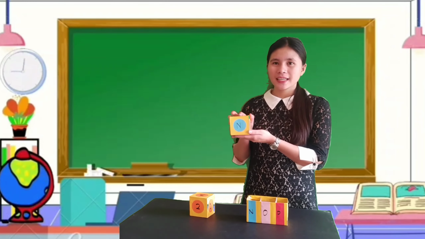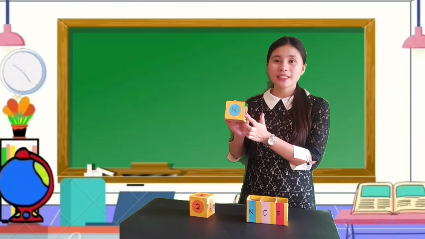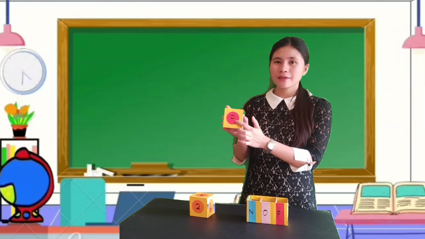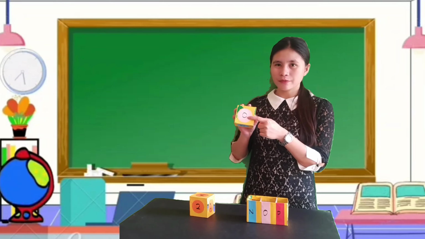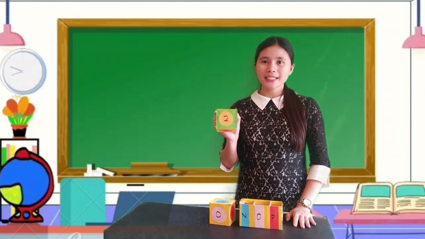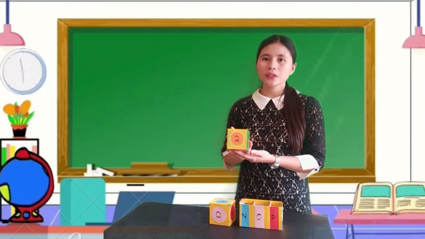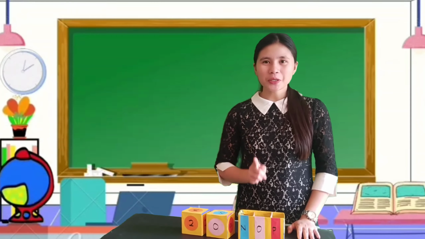In this dice, it contains the three cases, which are the nominative, possessive, and objective. In the other dice, it contains the number of how many sentences you are going to make. Let me show you how.